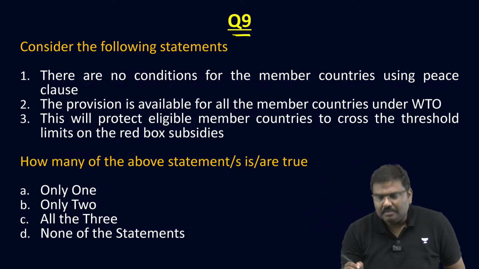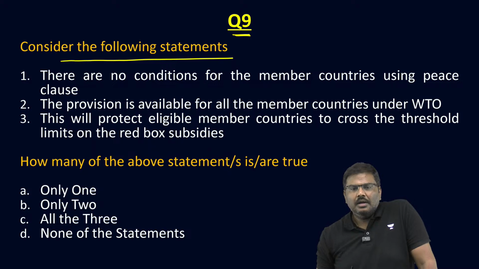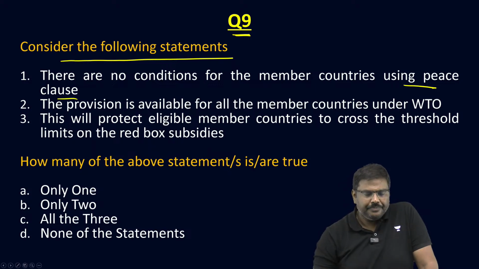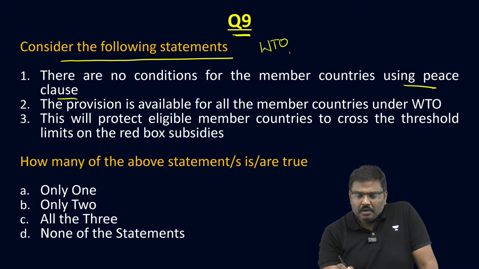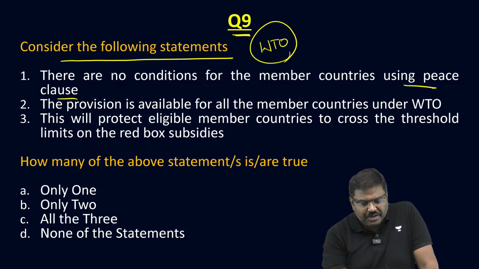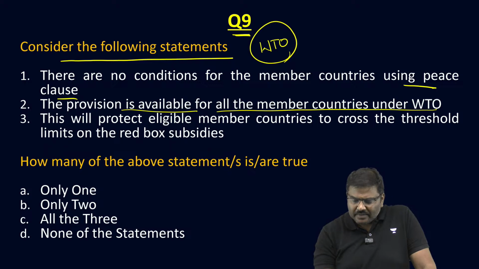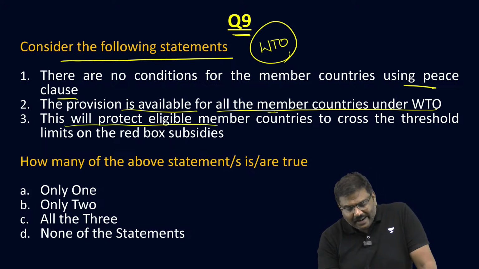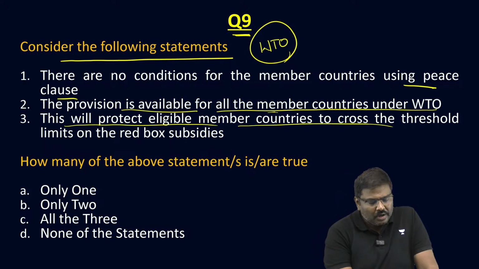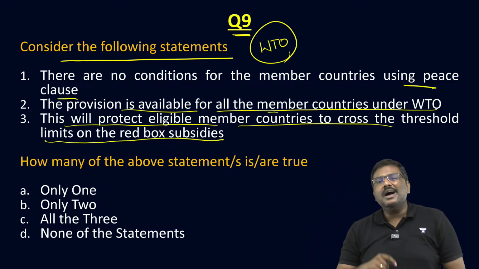Okay, question number 9. Consider the following statements. There are no conditions for the member countries to use peace clause. Of course, I'm talking about WTO, the World Trade Organization. Second statement: the provision is available for all the member countries under WTO. Third one: this will protect eligible member countries to cross the threshold limits on the red box subsidies. How many of these statements are correct?